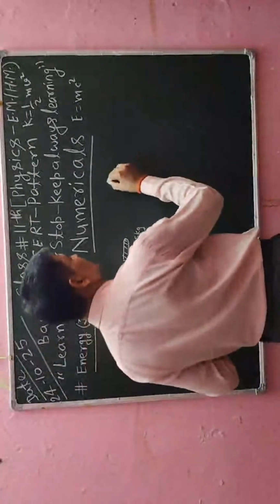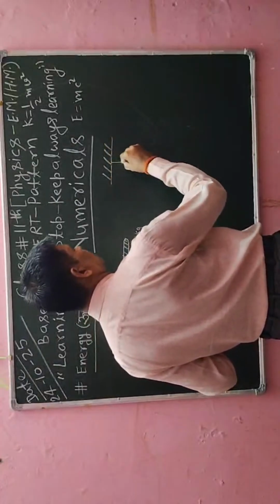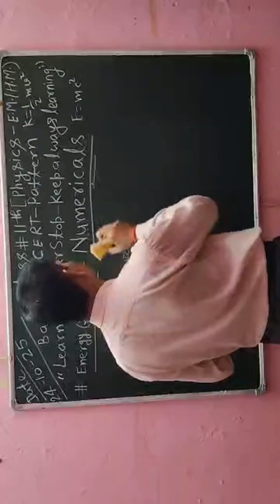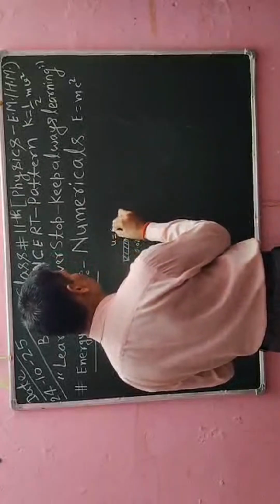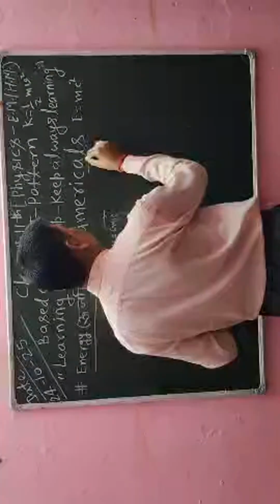Now there is a bag, a sandbag. In the bag there is sand. The bullet is moving with velocity, suppose 6 meters per second, towards the sandbag. So after some instant of time, that bullet will collide with this sandbag.